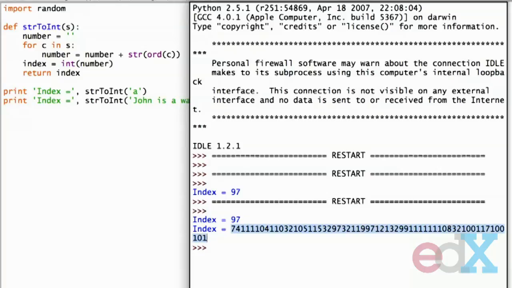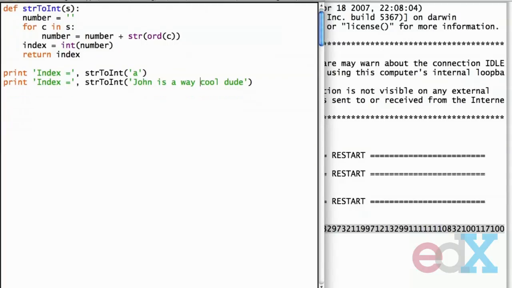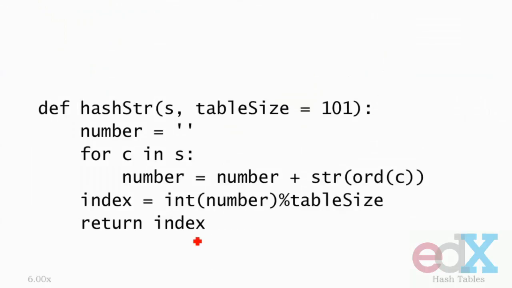My guess is we do not want to create a list for which that number is a valid index, unless we're going to be storing a heck of a lot of entries in that list. And we're not. I mean, that's absurd, we would never want anything that big. So we have to do something. What we have to do is convert large numbers to smaller numbers. So let's look at a hash function that does that.